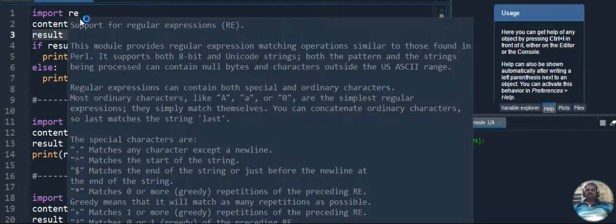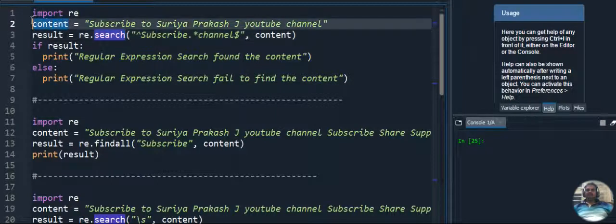So next to that, after importing, we are creating a variable. The variable name is content. Inside the variable, what value are we giving? We are giving "subscribe to Surya Prakash J YouTube channel". That is the content we are giving as a value to the variable content.